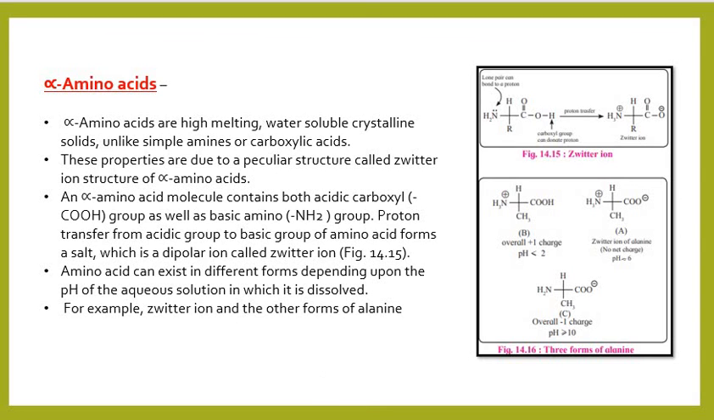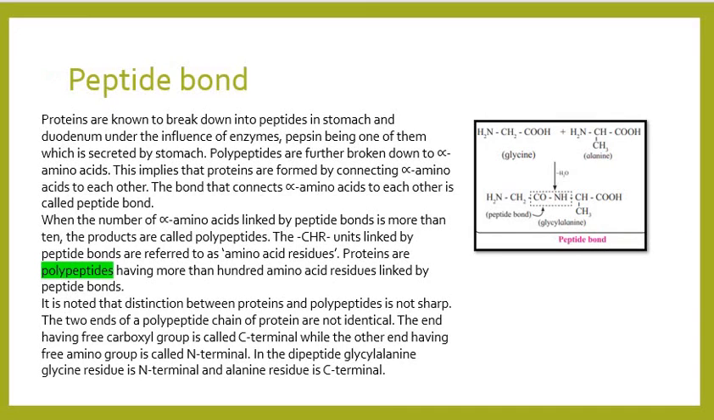Now, peptide bond. Proteins are known to break down into peptides in the stomach and duodenum under the influence of so many enzymes present in it. And pepsin is one of the enzymes which is secreted by the stomach. Polypeptides will further break down into alpha amino acids, and this implies that proteins are formed by connecting so many alpha amino acids with each other, and the bond which connects alpha amino acids is called a peptide bond.